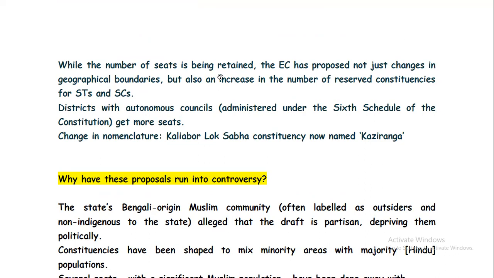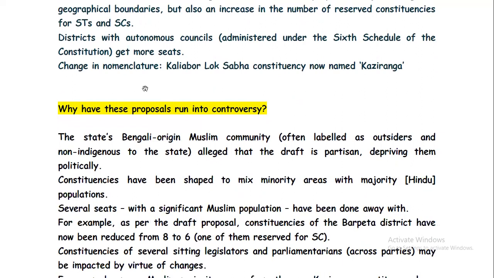Now, while the number of seats is being retained, the Election Commission has proposed not just changes in the geographical boundaries, but also an increase in the number of reserved constituencies for STs and SCs. Districts with autonomous councils administered under the 6th Schedule of the Constitution get more seats. And there is a change in nomenclature, like Koliabar Lok Sabha constituency now named as Kaziranga.